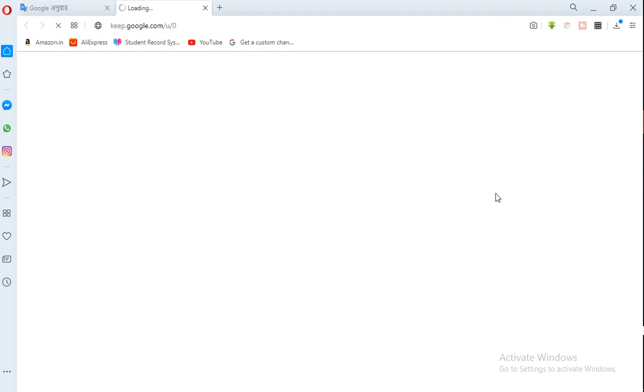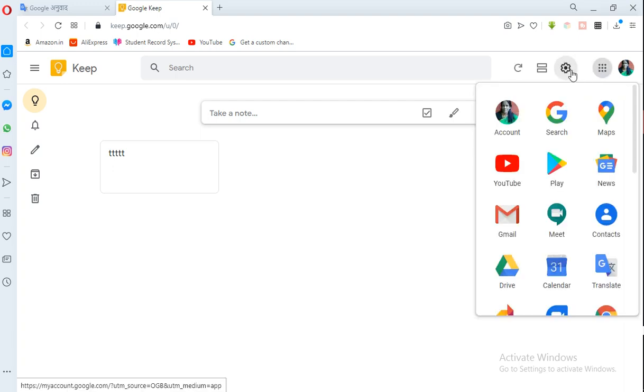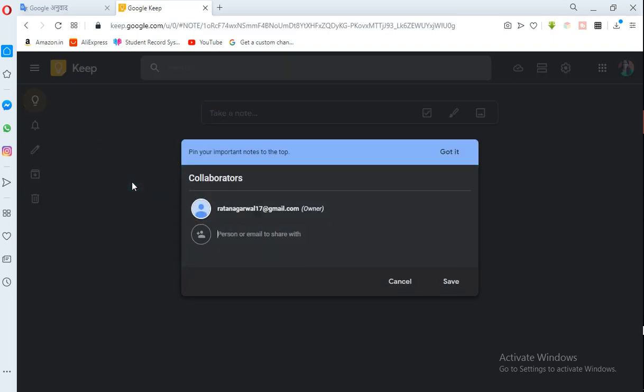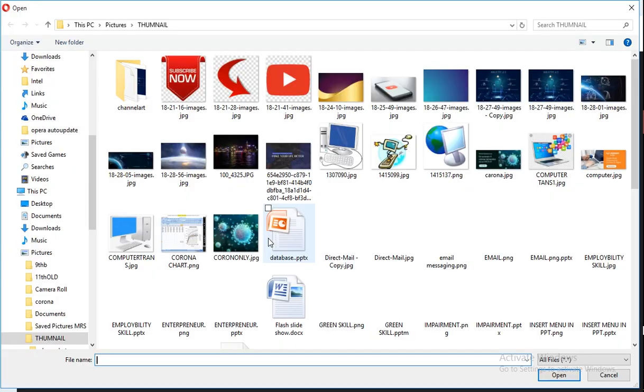Keep is the place where you can change your background to dark mode. Here you can do the setting, enable dark theme, or you can make a label. You can do several things. Change color. I have chosen blue. Then collaborator, Ratan Agrawal IT informer person, and the email to share with, you have to write the name of the person you want to send it to. Here add it. No collaborator is there. This way you can make a card and you can send it.